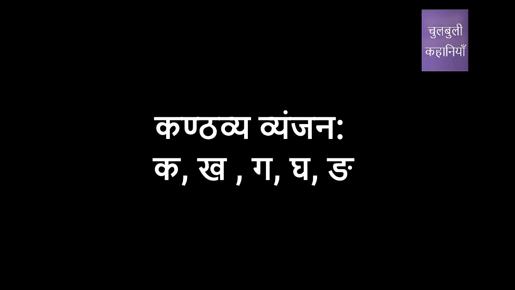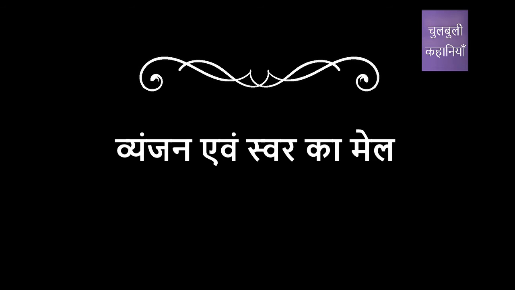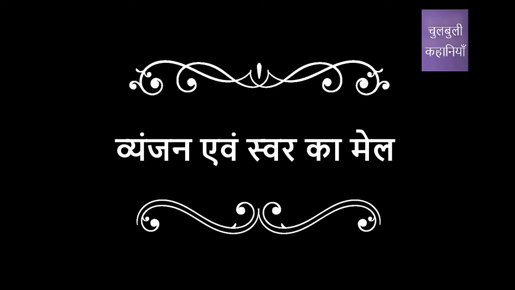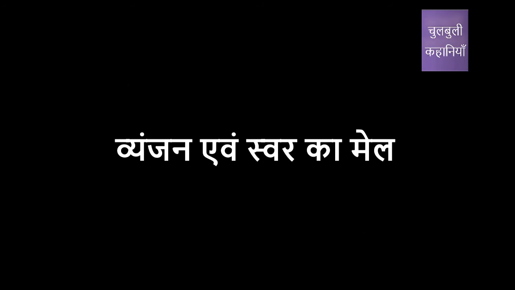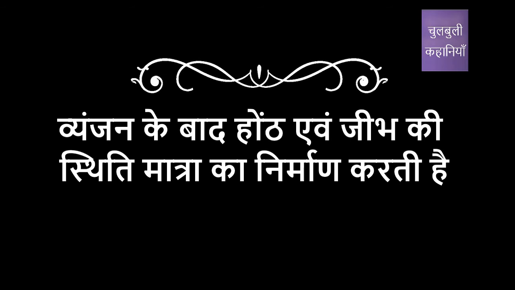We will talk about other consonants in the next video. Let us know how the vowels and consonants are used together. As we learned, different vowels are formed due to the shape of the lips and the position of the tongue. And due to interruptions while speaking, consonants are pronounced. The position of our lips and tongue creates the joint sound of vowel and consonant, which is known as matra.